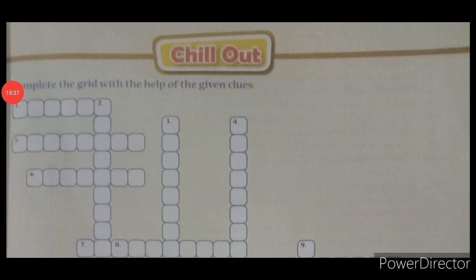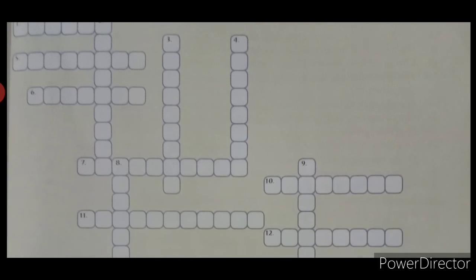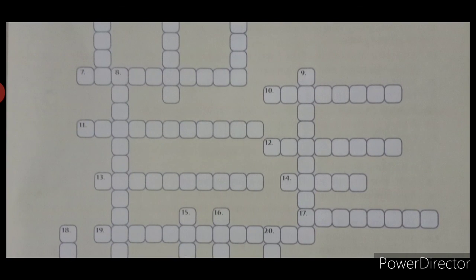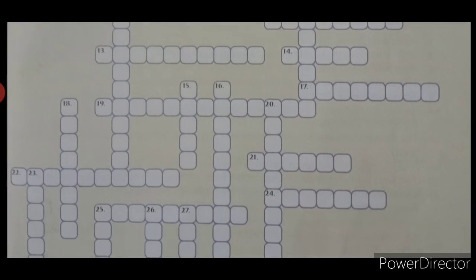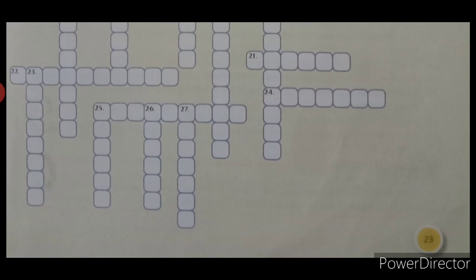So this is page number 23, grid filling. Chill out. Complete the grid with the help of the given clues. The clues are given at the back. So this is page number 23. You have so many grids to fill here. It will be interesting. This is page number 23 and the clues are given in page number 24.